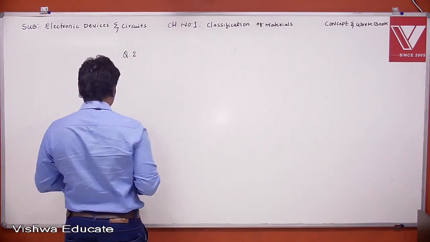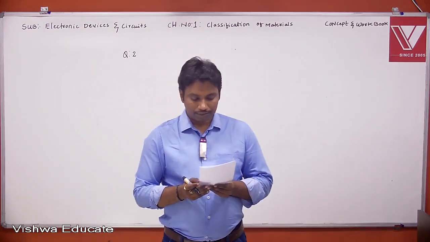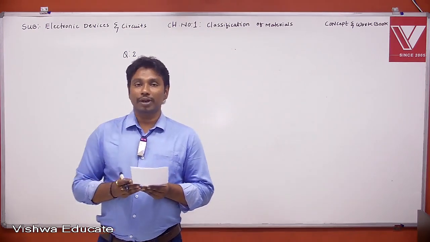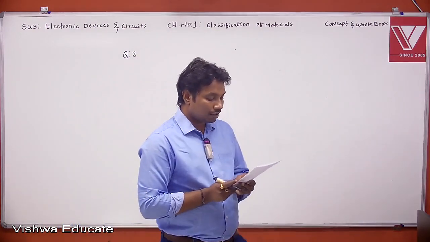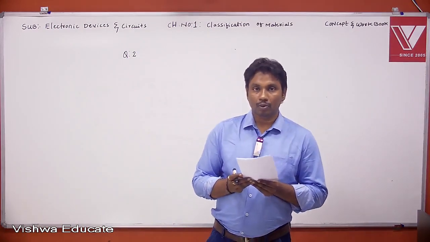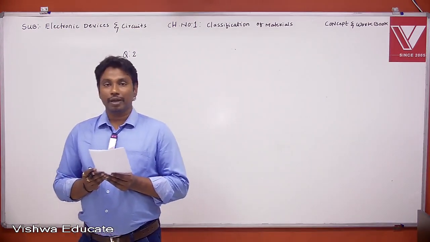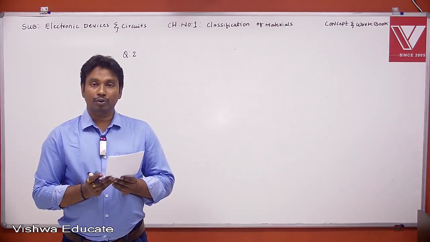Question number 2. Write down the question. In a metal, an electron has a mobility of 1000 meter square per volt second, and Mn equal to 0.25 m naught.